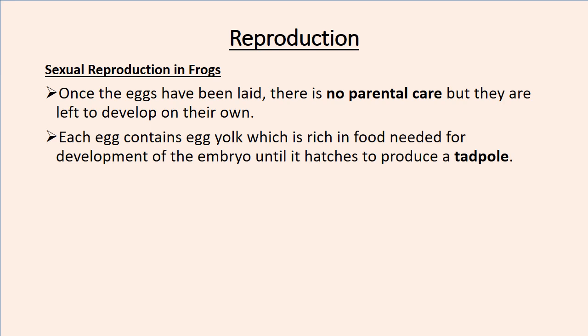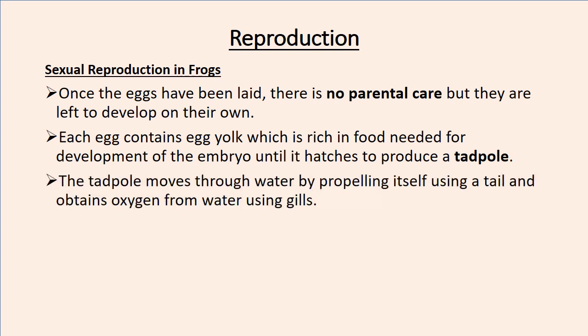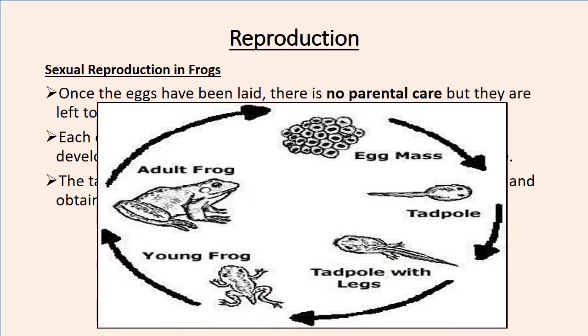Each egg contains egg yolk, which is rich in food needed for development of the embryo until it hatches to produce what is called a tadpole. This tadpole is not like a frog. It doesn't look like a frog, it looks different. This tadpole moves through water by propelling itself using a tail and obtains oxygen from water using gills, just like a fish.